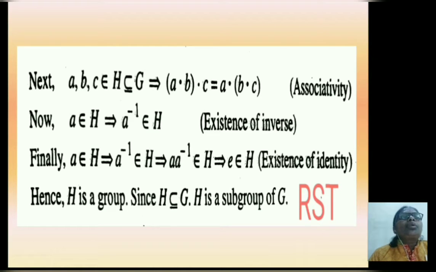Thus, all four properties of a group are satisfied: closure property, associative property, existence of inverse, existence of identity. These properties are satisfied by H. Hence, H is a group. Also, H is a subset of G. Hence, H is a subgroup of G.